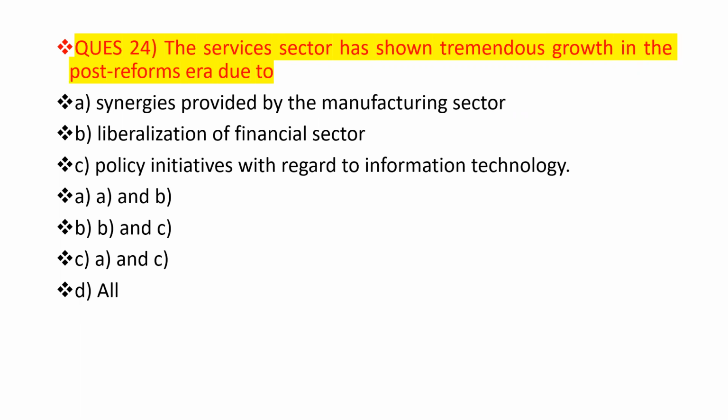First one is synergies provided by the manufacturing sector, liberalization of the financial sector, policies initiatives with regard to the information technology. So what will be the correct answer? First point, synergies provided by the manufacturing sector. This one is also correct. Second one, liberalization of the financial sector. This one is also correct.